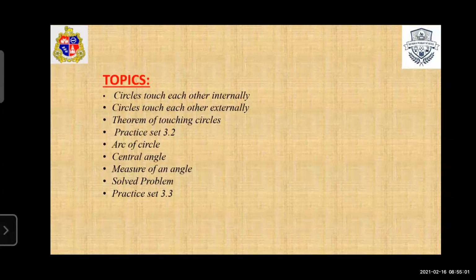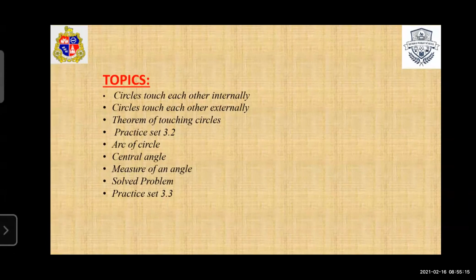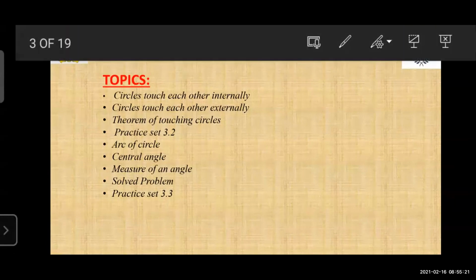practice set 3.2. Then we start a new topic, that is the arc of a circle. Next is the central angle, the measure of an angle. Then we solve a few problems from your textbook, and then we complete our practice set 3.3. Okay, so let's start the first topic.